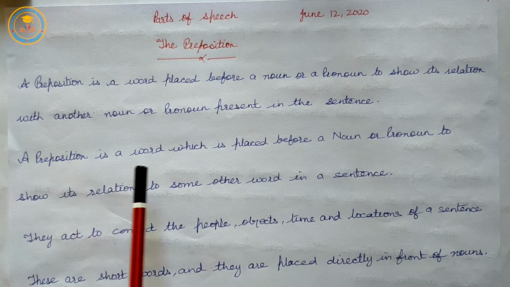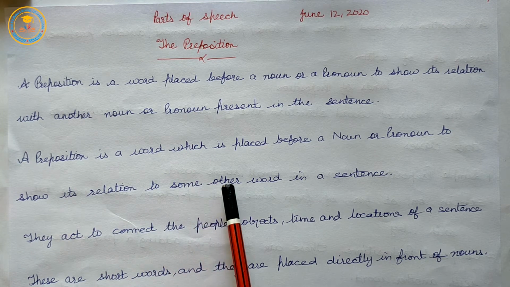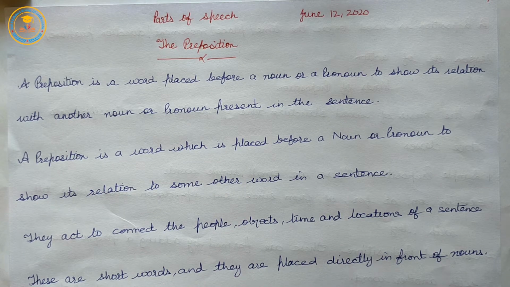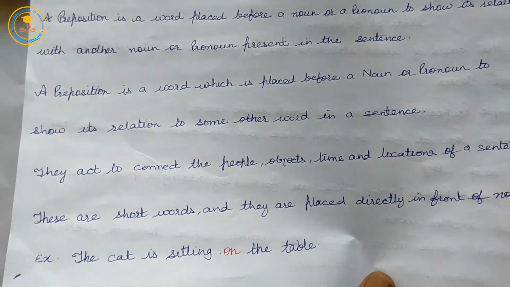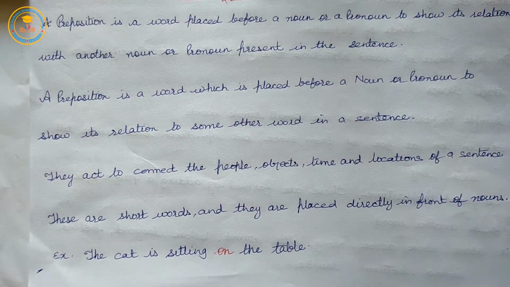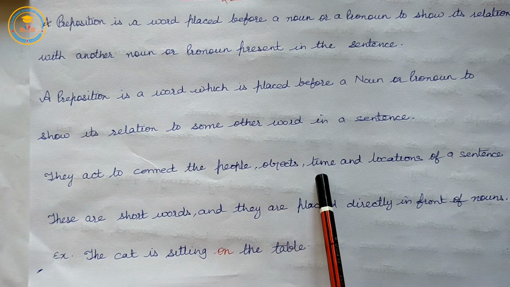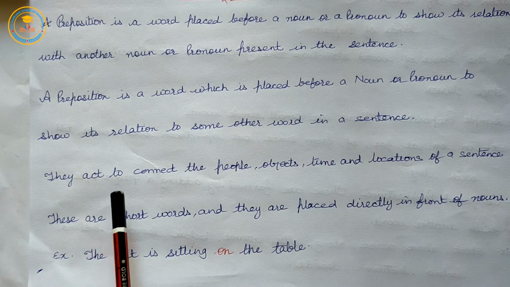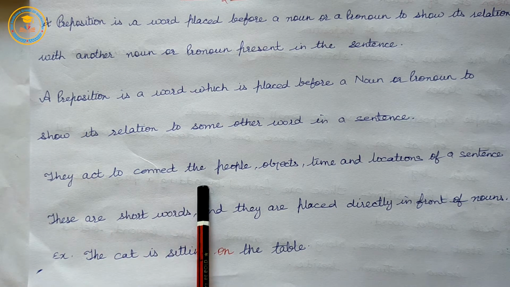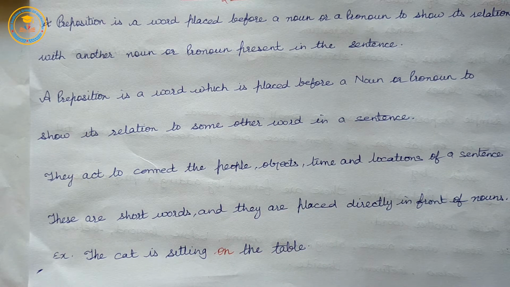A preposition is a word which is placed before a noun or pronoun to show its relation to some other words in a sentence. They act to connect the people, objects, time, and location of a sentence.